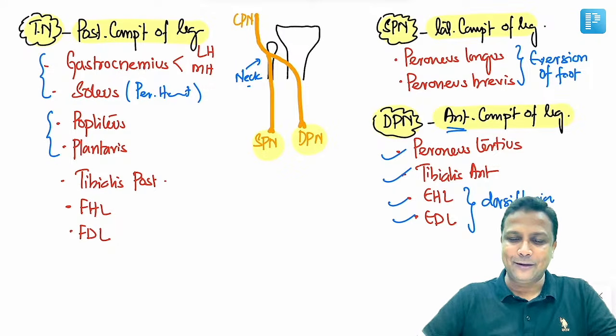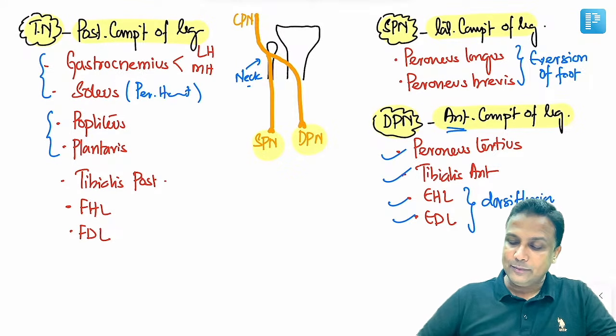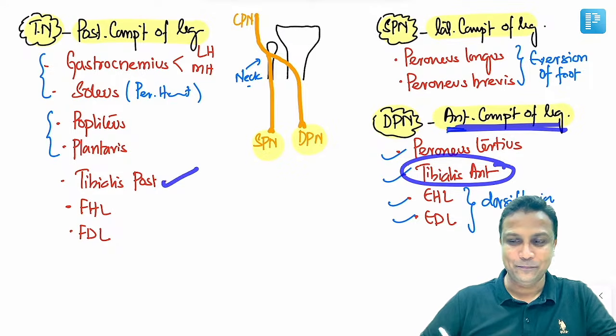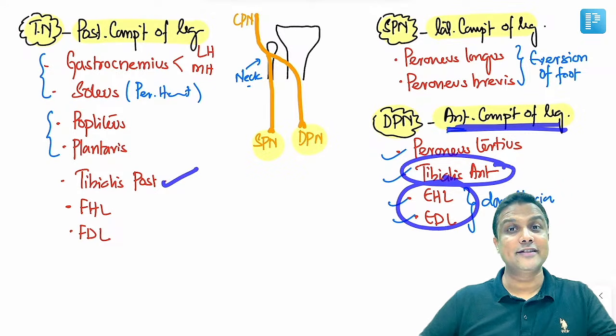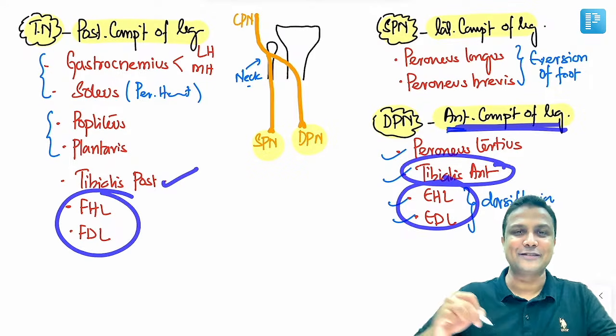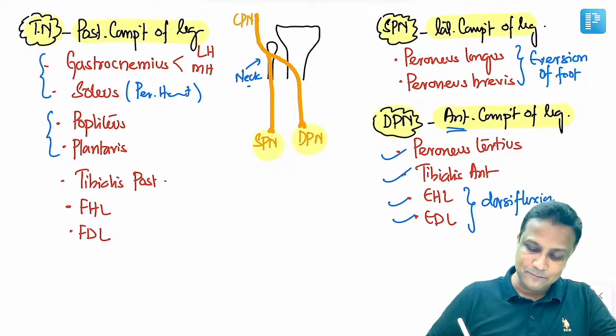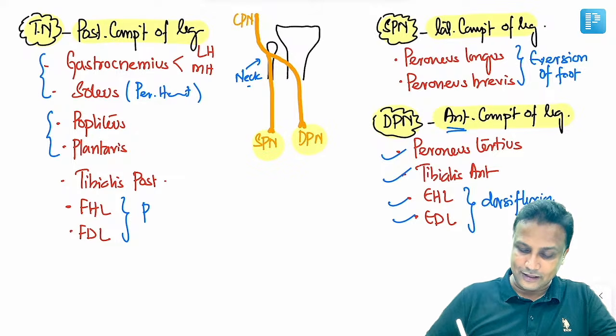Now what you do is compare with the anterior compartment. I just told you about the anterior compartment of the leg. Tibialis is anterior, so obviously here it should be tibialis posterior. In the anterior compartment, you have extensors. So there should be flexors present over here. So flexor hallucis longus and flexor digitorum longus. And these flexors are going to help in plantar flexion. They are helping in the plantar flexion.